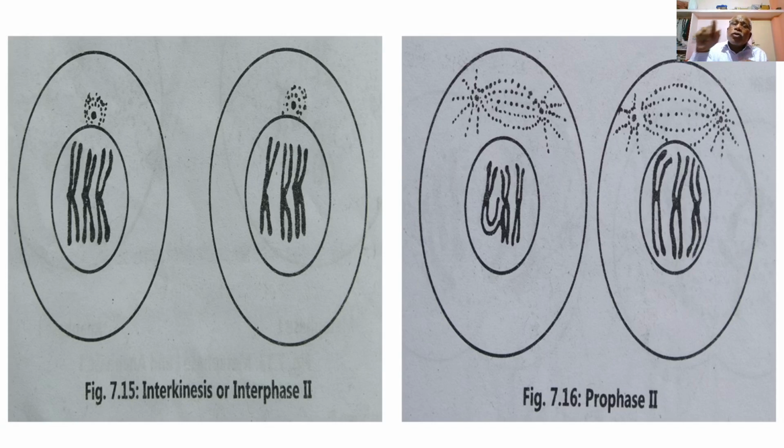Then the nuclear membrane begins to disappear or disintegrate, and the centromere of each chromosome splits into two centromeres longitudinally. So this is the process occurring during prophase second: spindle fiber formation, disintegration of the nuclear membrane, and thirdly, division of the centromere of each chromosome to form two centromeres. So these are the events occurring during prophase second.